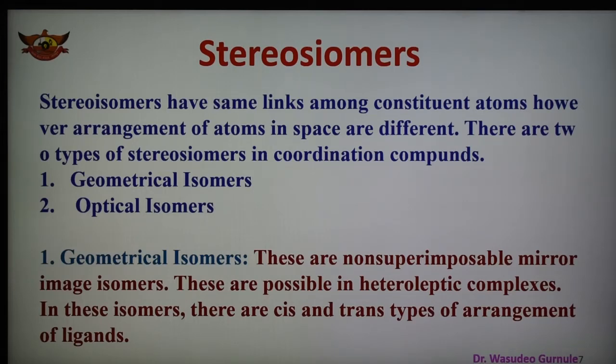This type of isomerism is very common in coordination complexes with coordination number 4 and 6. So geometrical isomers are of two types, cis and trans, depending upon the arrangement of the ligands. If the same atoms are on the same side, it is cis; if on the opposite side, then trans.